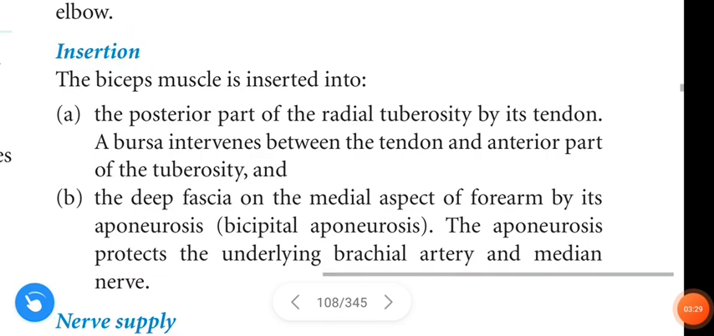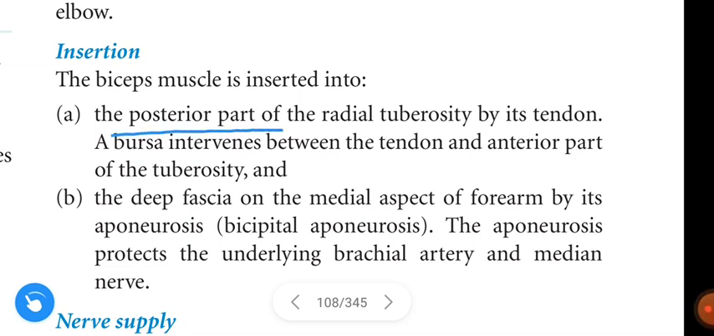Next, insertion of the biceps brachii. The biceps muscle is inserted into the posterior part of the radial tuberosity by its tendon. A bursa intervenes between the tendon and the anterior part of the tuberosity.